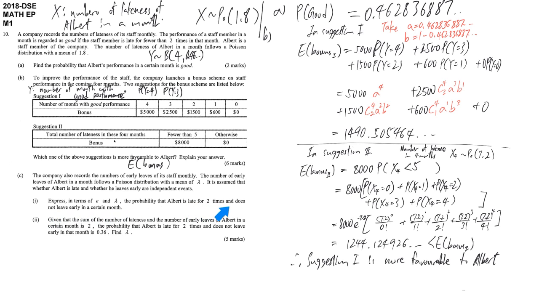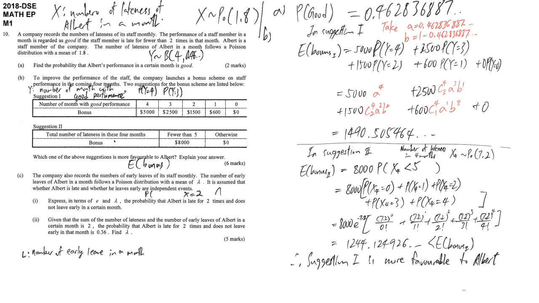For easy reading, we had better translate this into a standardized mathematical expression. They say the probability that Albert is late in one single month, so we refer to X here, late for 2 times, that means X is exactly equal to 2. And he does not leave early in a certain month, so we had better let another random variable stand for the number of early leaves. We let L be the number of early leaves in a month.